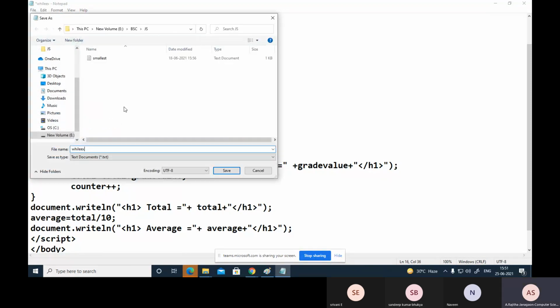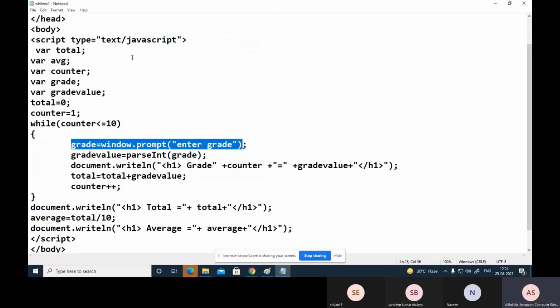Now this is one more example for a sentinel loop. Here I am modifying the loop. For the grade, initially I am assigning the counter equal to 0. So initially counter equal to 0. Now the counter, that means here first you can read the grade value.